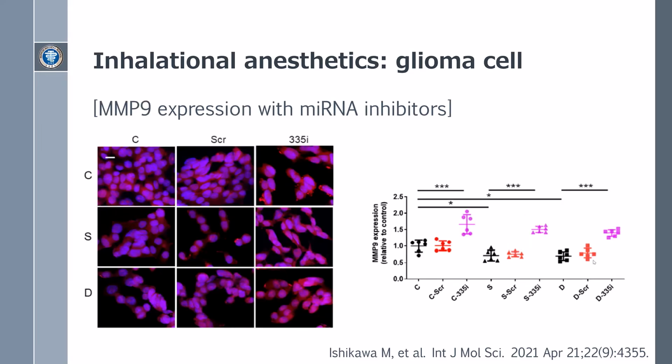MMP9 plays a main role in cancer cell migration and is regulated by MIR-335. MMP9 expression was examined after microRNA inhibition and anesthesia. In immunofluorescence staining, Sevoflurane and Desflurane exposure significantly decreased MMP9 compared with the control. Inhibition of MIR-335 enhanced MMP9 expression in the presence of either anesthetic.